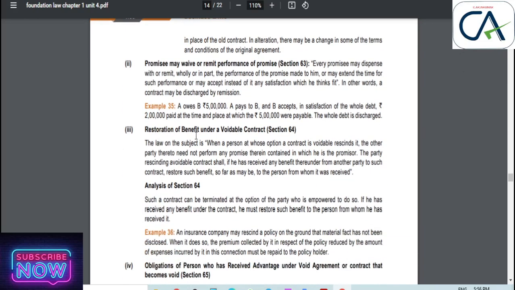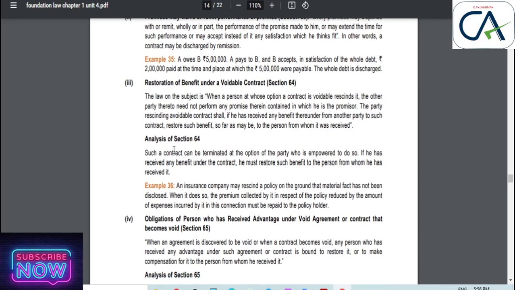Next, section 64, restoration of benefit under a voidable contract. In this case, both the parties are agreed and need not perform. When a benefit is received under a voidable contract, the affected party makes a contract with the other party. I don't want these benefits, restoration of benefit. I want that contract to be affected. In this case, the contract is rescinded.